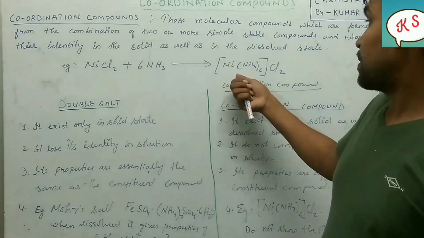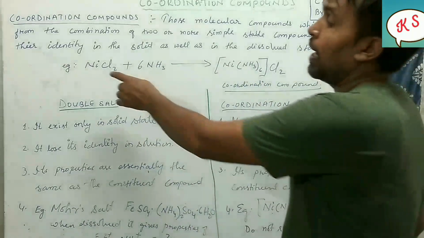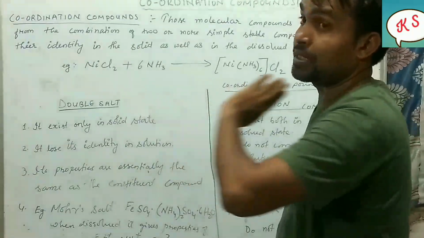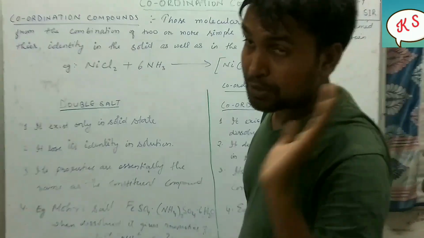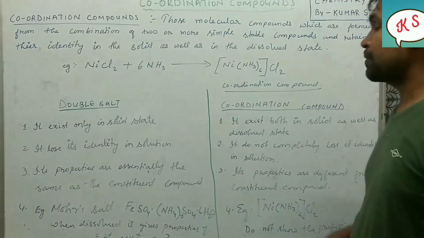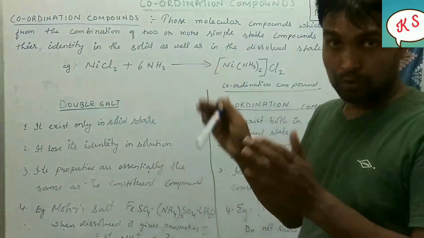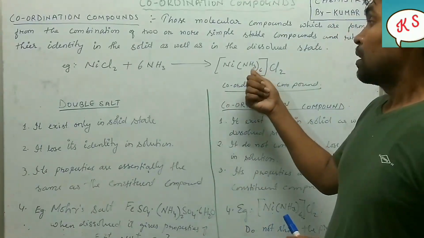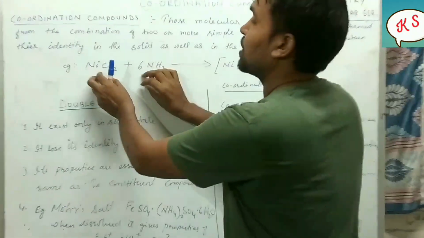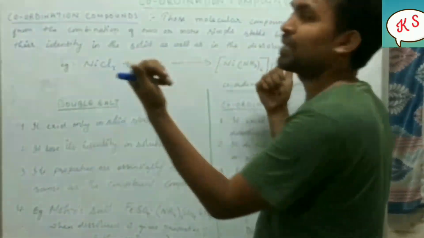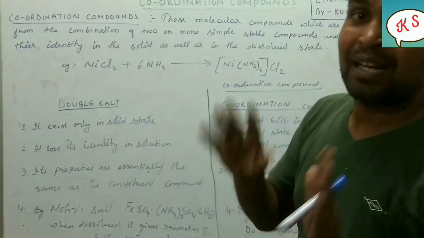The properties of the coordination compound formed and its constituents' properties will be very much different. Once again, the coordination compound formed from the two simple molecular compounds has properties different from its constituents, but in case of double salt it will be the same.